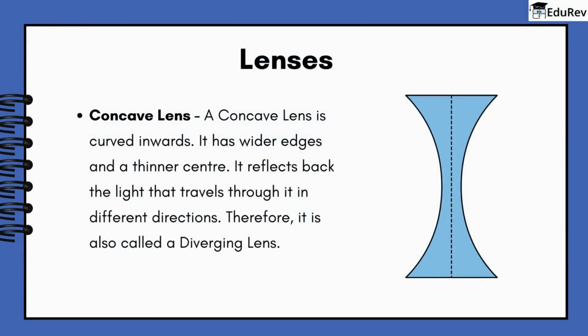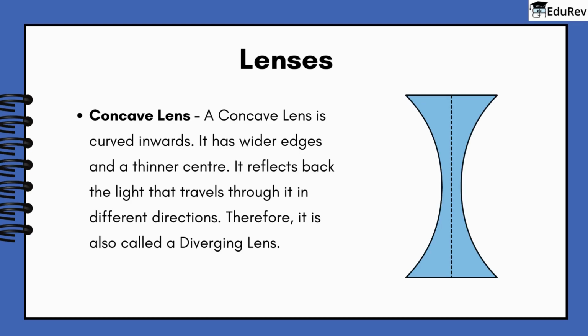The second type is the concave lens. A concave lens is curved inwards. It has wider edges and a thinner center. It spreads out the light that travels through it in different directions. Therefore, it is also called a diverging lens.